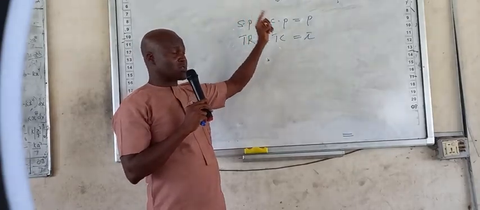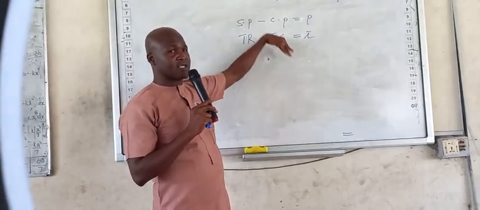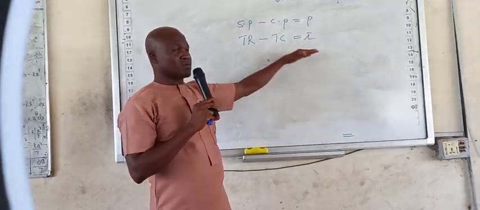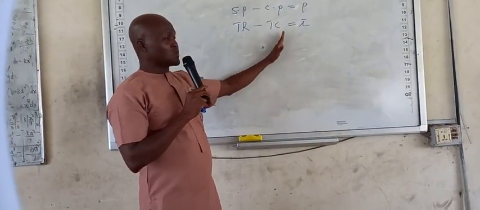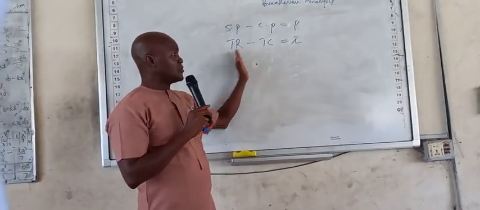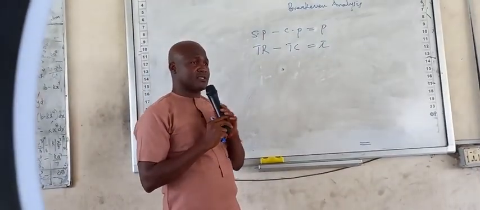The cost price will be the cost of one. This is profit. So it's saying the same thing. This is with respect to unit. This is with respect to total. So when you remove total cost from your total sales, that is total revenue, you get profit. You are still saying the same thing. Now, this is where we are going.